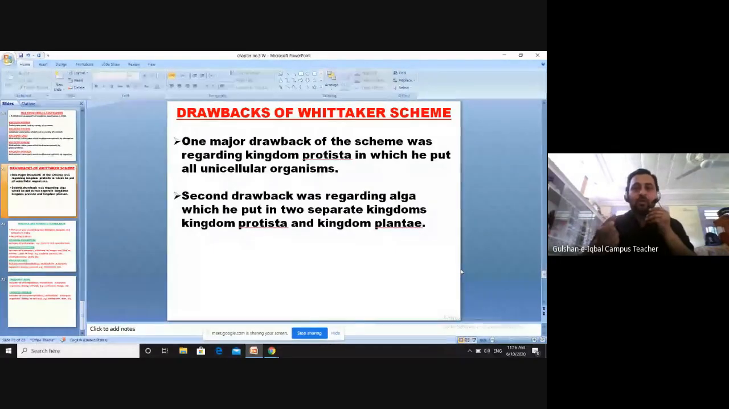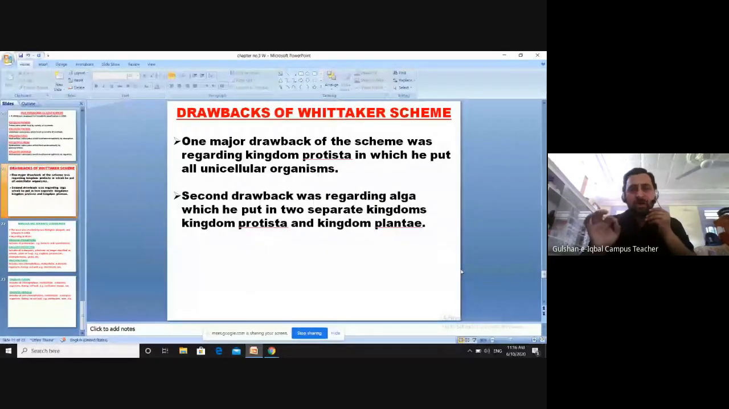We need to put an organism in one group. We cannot put it in two groups. When we put it in one group, it is a good and correct classification. But when we put it in two different groups, the classification is wrong. There is something wrong in that classification. So there is a little bit of confusion in the classification of Robert Whittaker, which needs to be resolved.